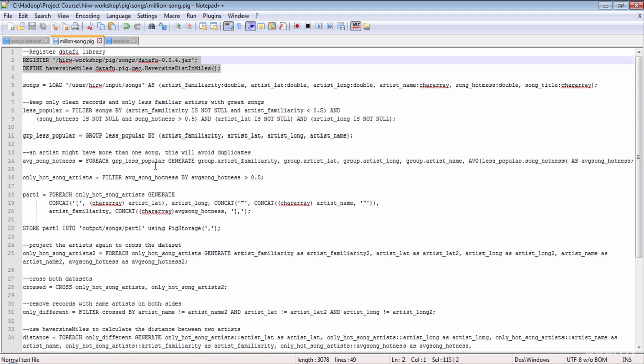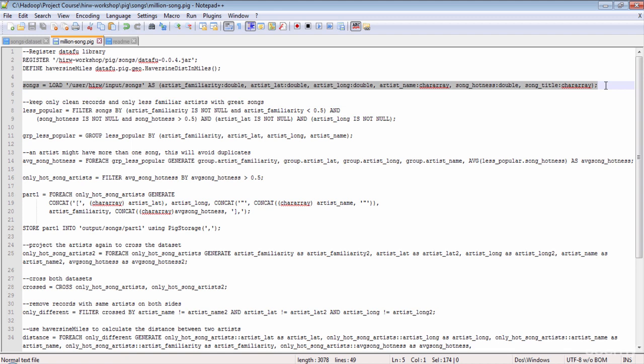We'll talk about the jar and the function which we have defined here in a bit. Let's look at the load operator first. Here we are just loading all the columns from the dataset. The contents in the file are tab delimited, which is the default delimiter for Pig. So we don't have to use PigStorage to specify the delimiter.